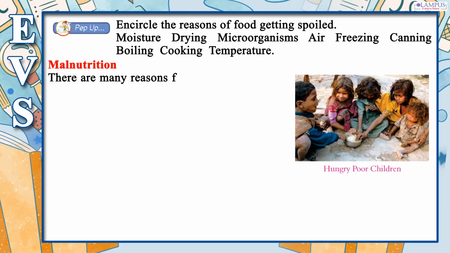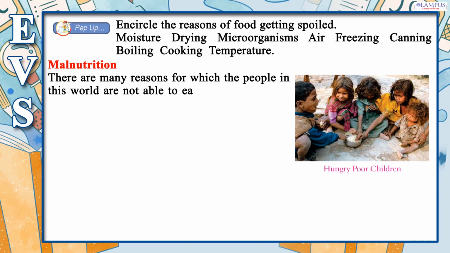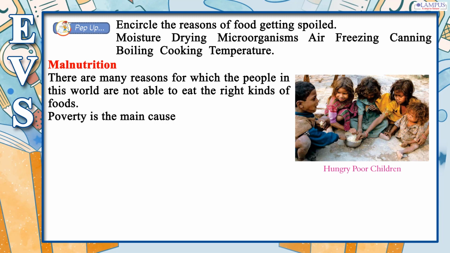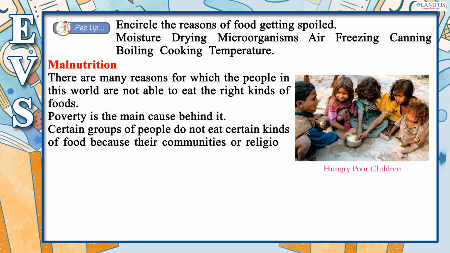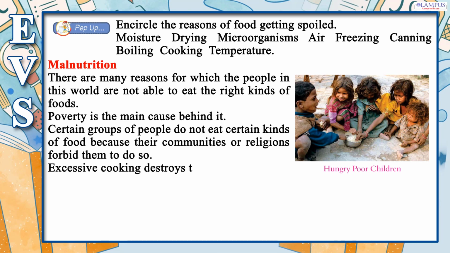There are many reasons for which the people in this world are not able to eat the right kinds of foods. Poverty is the main cause behind it. Certain groups of people do not eat certain kinds of food because their communities or religions forbid them to do so. Excessive cooking destroys the nutrition present in the food.